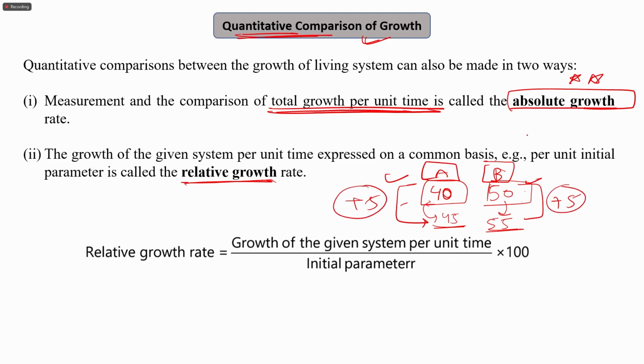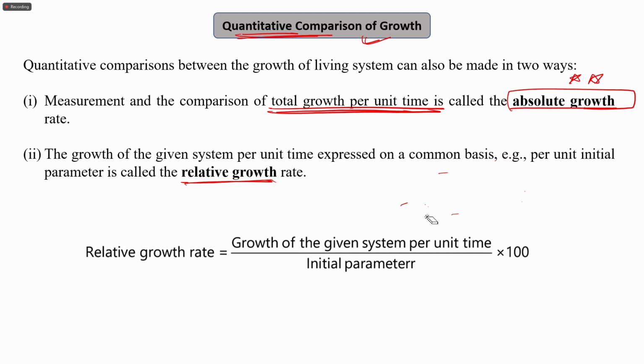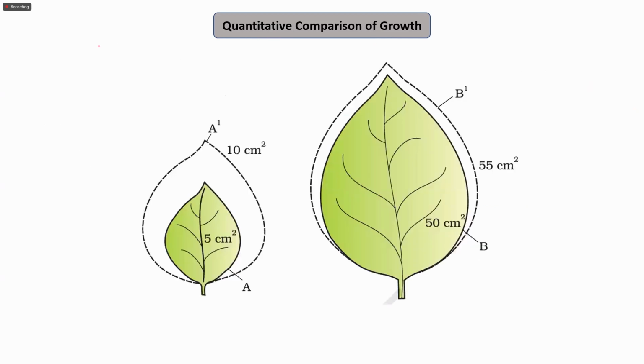So in this, the absolute growth is the total growth which is measured per unit time. So the total gain is of the 5 kg, irrespective of what was the initial weight. We are not considering the initial weight, we are just considering the difference of the initial and the final. So absolute growth just means the difference between the final minus initial, right?